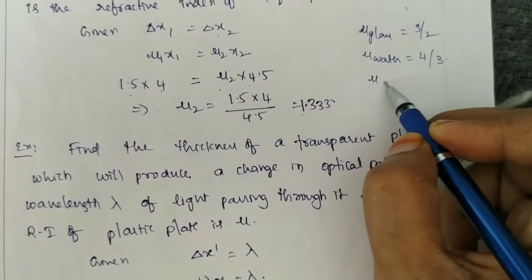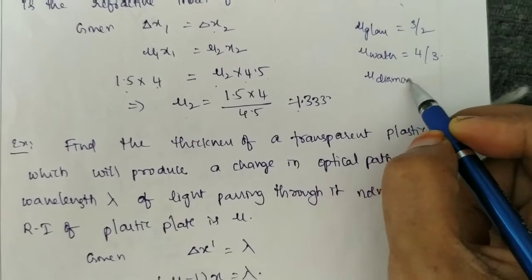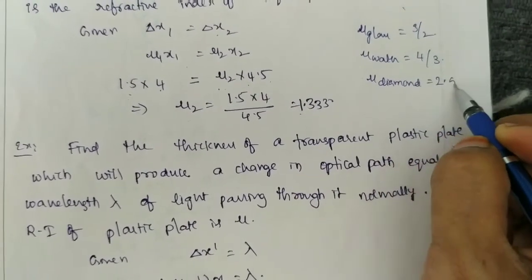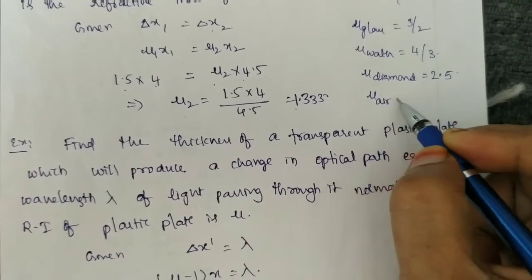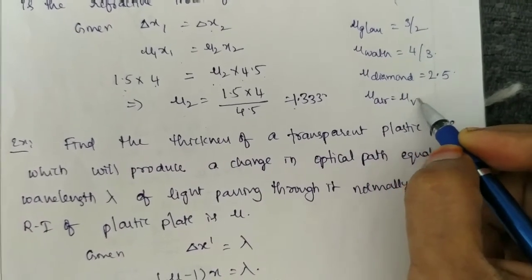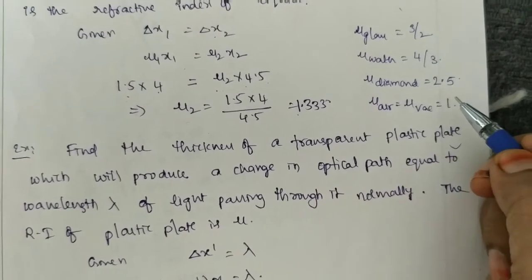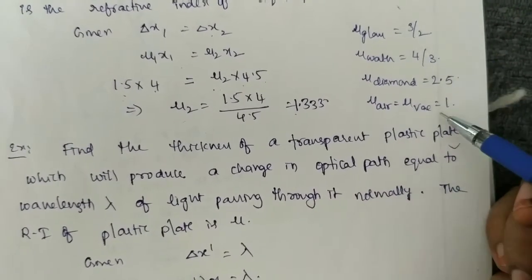The refractive index of diamond is 2.5. And the refractive index of air is generally equal to that of vacuum, which is 1. You have to remember these values.